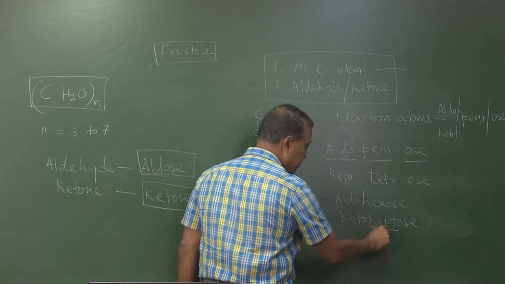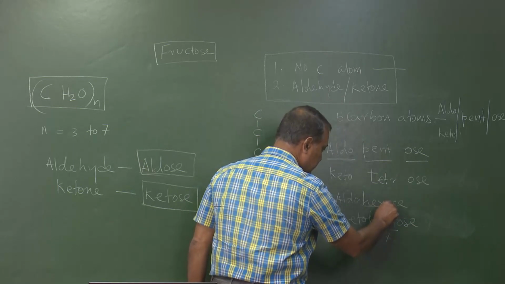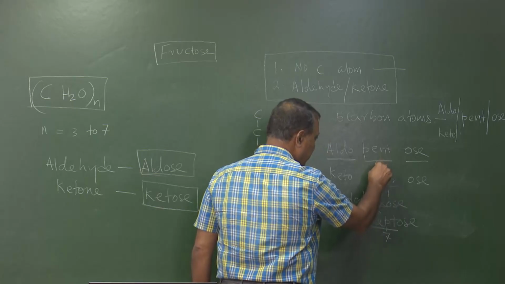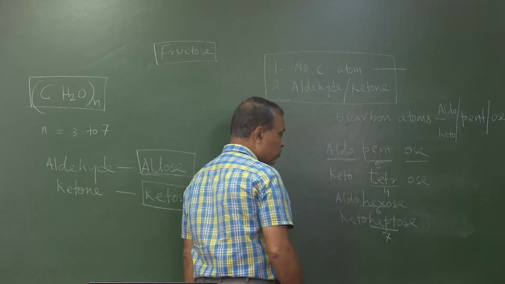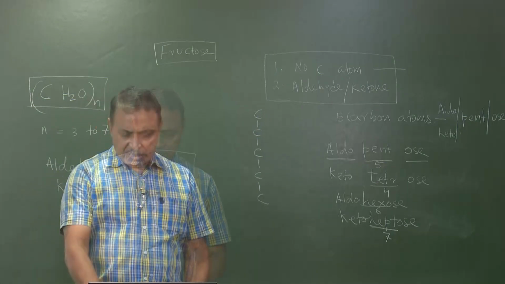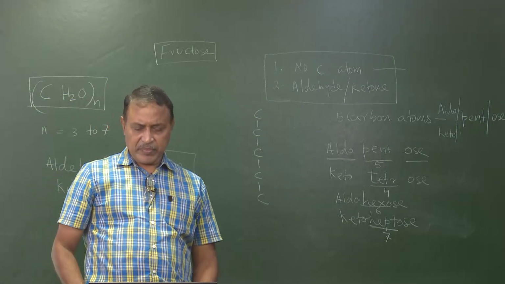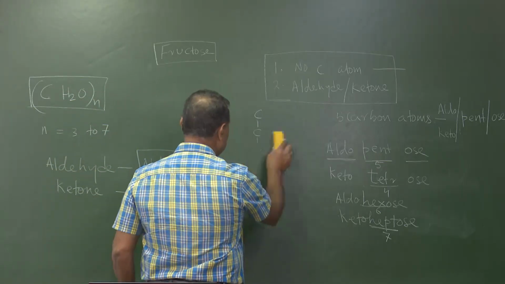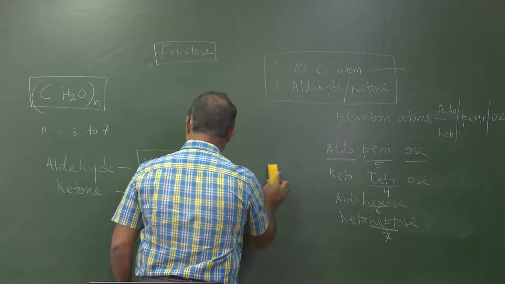Ketoheptose means, hept means 7, hex means 6, it is 4, it is 5. So like this we can have. So this is how we name them. So let us do one thing. We'll draw a molecule. We'll now draw a molecule.